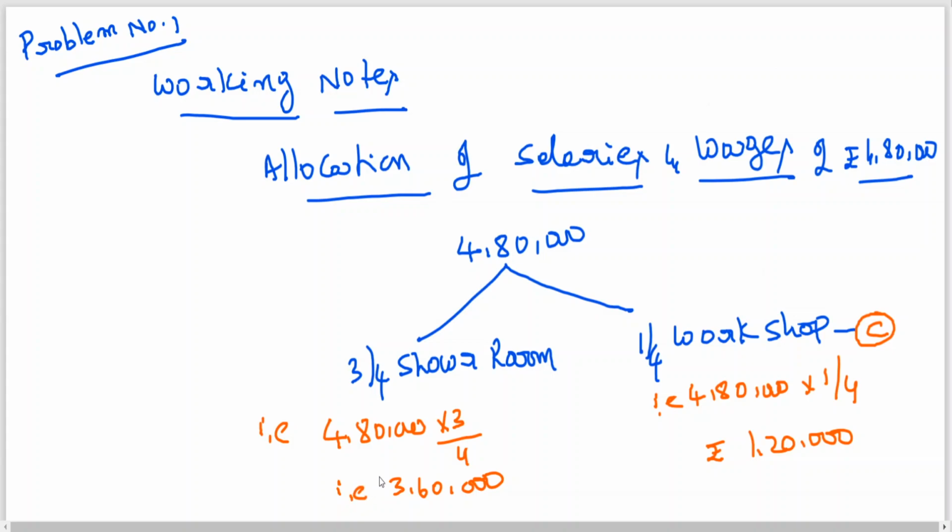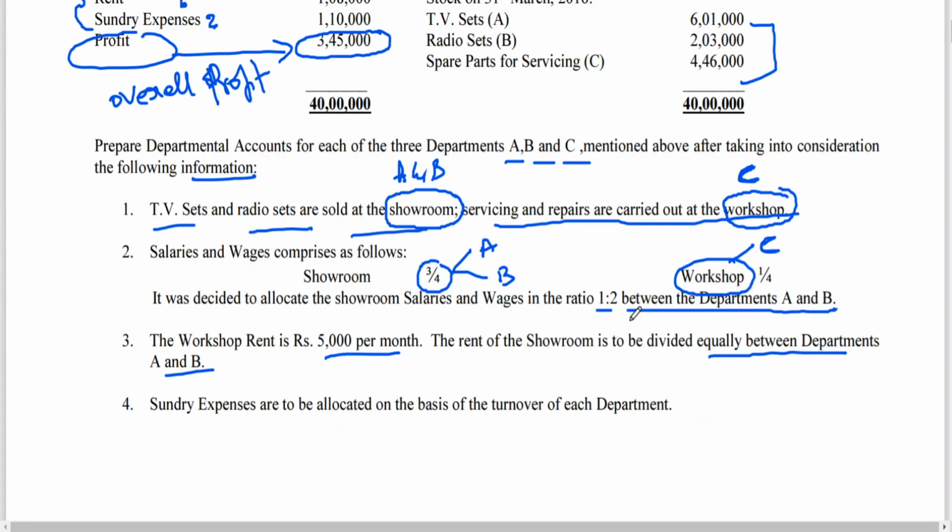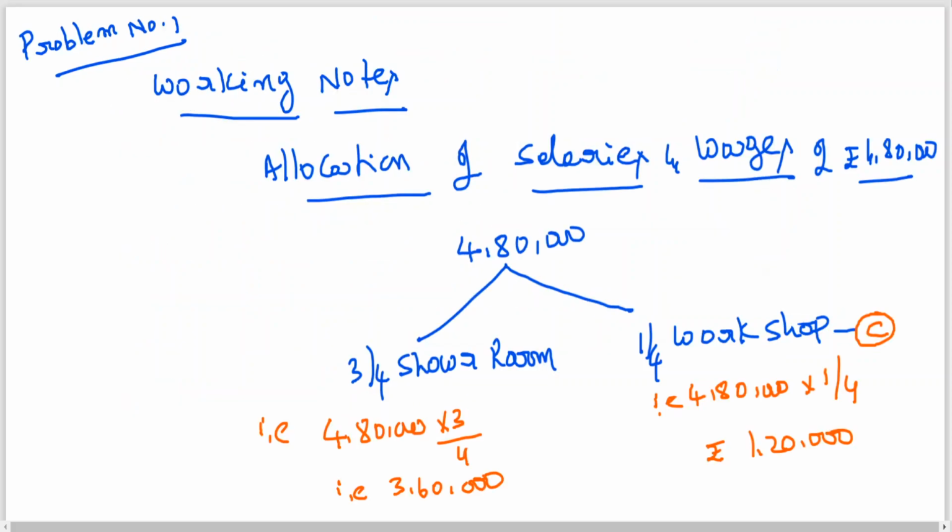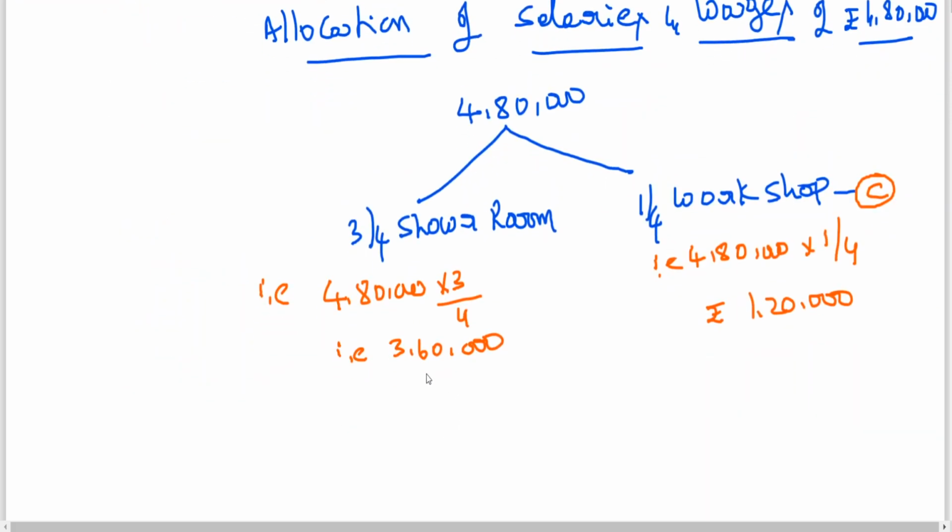This 3,60,000, we have seen in the problem, is to be apportioned 1:2 between A and B. 1/3 of 3,60,000 is department A, that is 1,20,000.